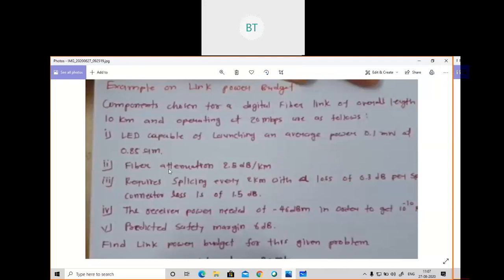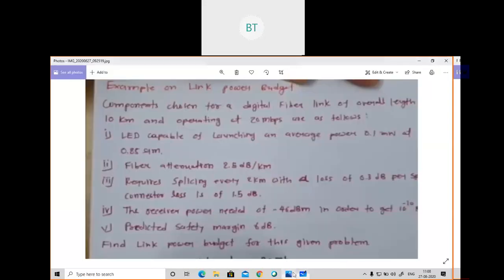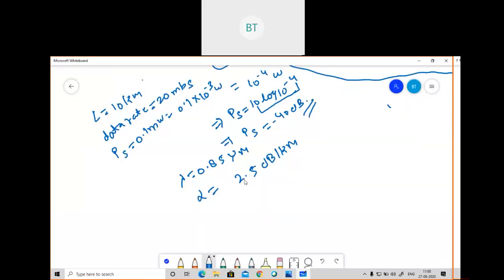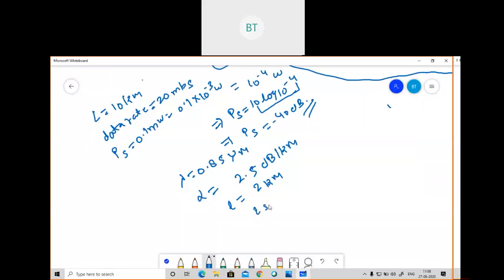The second thing given in our question is fiber attenuation of 2.5 dB per kilometer, that is alpha is given as 2.5 dB per kilometer, and it requires splicing every 2 kilometers. So the splicing length, small l, is given as 2 kilometers, with a loss of 0.3 dB. So the splicing loss, LSP, is given as 0.3 dB. After writing all these terms, I will revisit these things and tell you one more time.